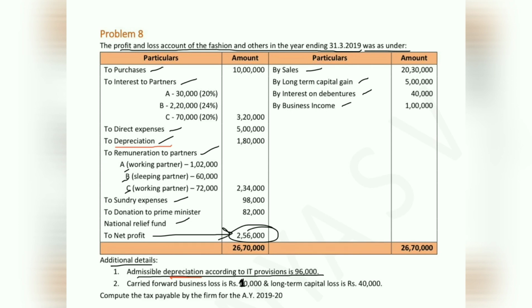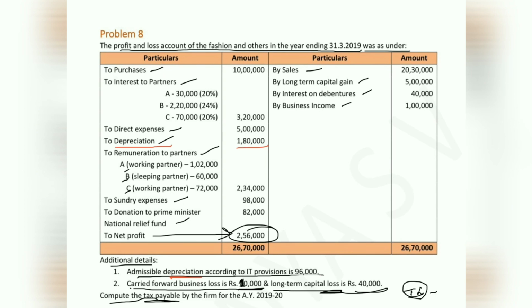Depreciation given in the profit and loss account is 1,80,000, and in the adjustment they have given us 96,000. Okay. So next point is carried forward business loss of rupees 10,000 and long-term capital loss of rupees 40,000. So the question is to compute tax payable by the firm. Okay. So they have asked us to calculate tax liability.